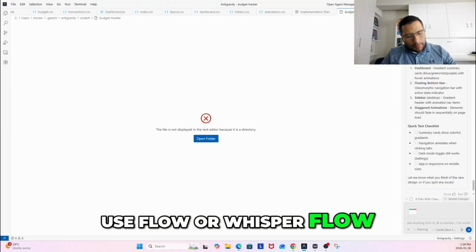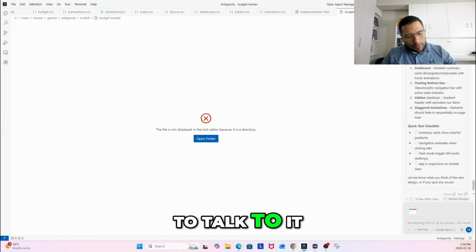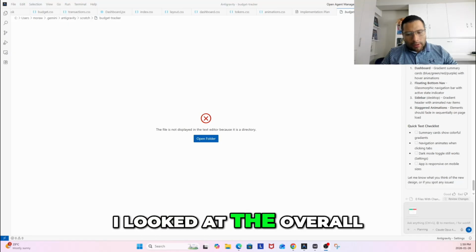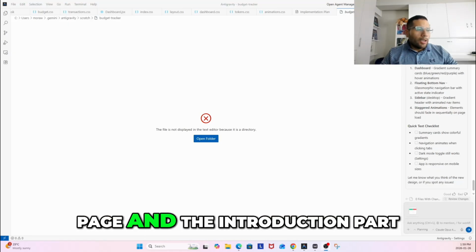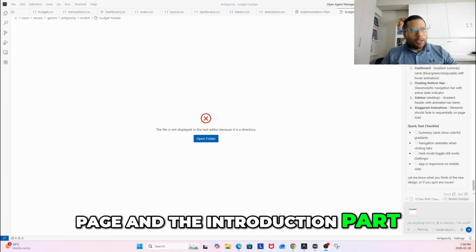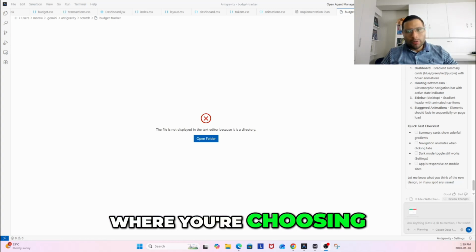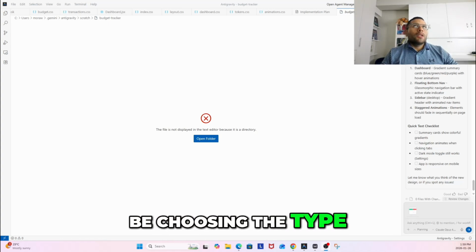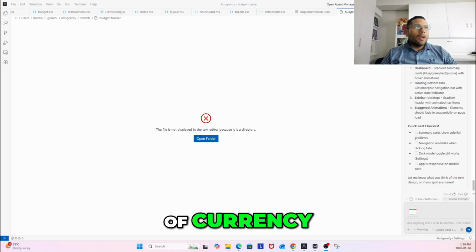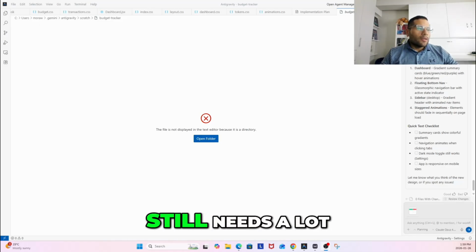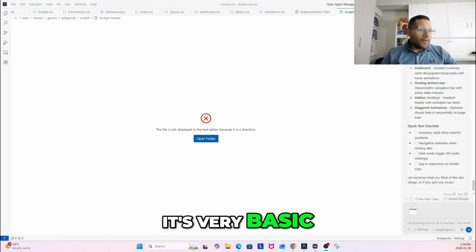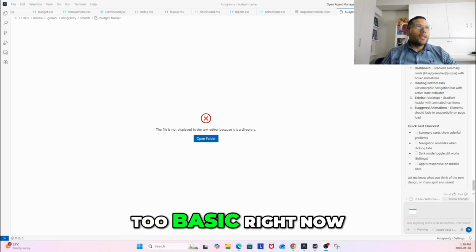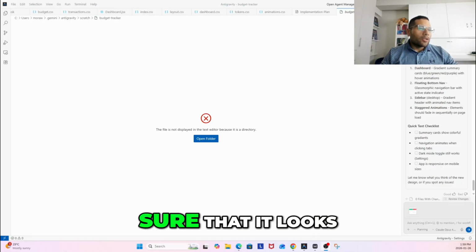Now we're going to use Flow or Whisper Flow, I believe it's called, to talk to it. I looked at the overall page and the introduction part, like the floating part where the user would be choosing the type of currency. It doesn't look great. It looks like it still needs a lot of work. It's very basic, the lines, the text is just too basic right now.